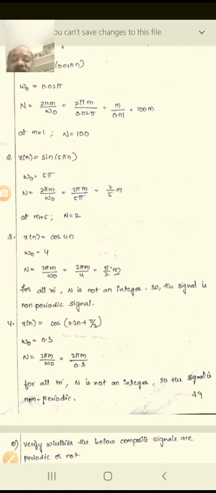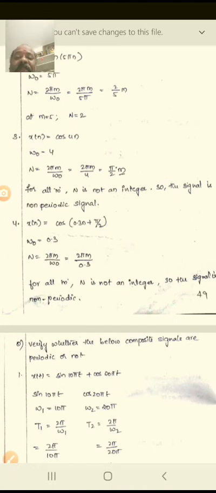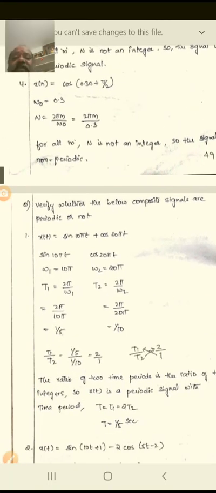Coming to this, x of n is equal to cos of 0.3n plus pi by 2, omega naught equal to 0.3. So therefore N equals 2 pi m by omega naught, which is 2 pi m by 0.3. For all m, N is not an integer, so the signal is a non-periodic signal. If N is not an integer, then what happens? The signal is non-periodic, absolutely, right? So now verify whether the below composite signals are periodic or not.